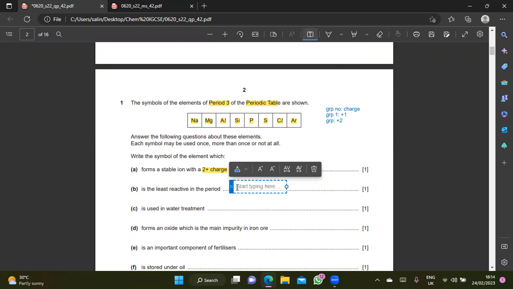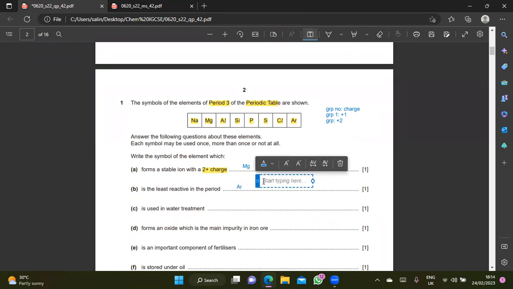The answer is argon. How do we know? Argon is a noble gas. Noble gases will not react. So that is the justification, yeah? So noble gases. What is the term that we can use? They are inert, meaning not reactive. Write this down in your notebook. There you go.